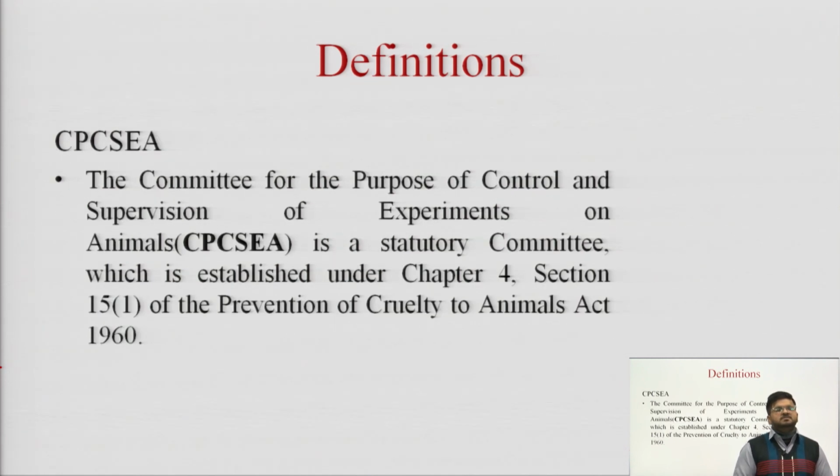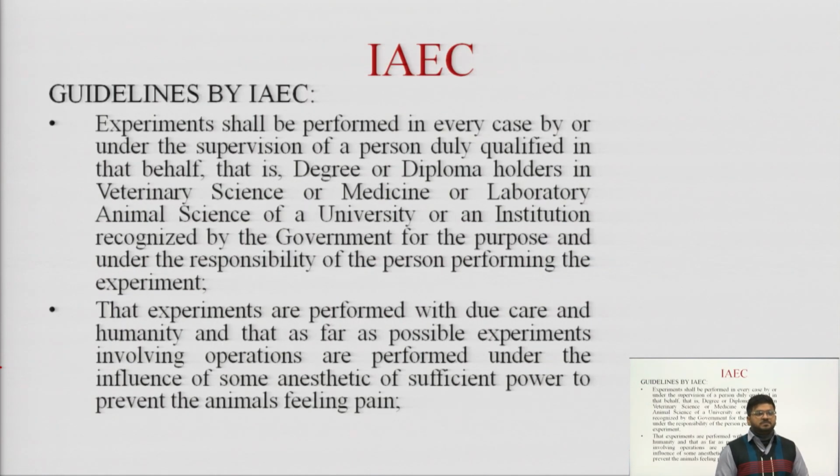committee. As well, we have studied the definition of CPCSEA, the Committee for the Purpose of Control and Supervision of Experiments on Animals. It is a statutory committee which is established under Chapter 4, Section 15I of the Prevention of Cruelty to Animals Act 1960. As well, the IAEC has provided a set of guidelines,